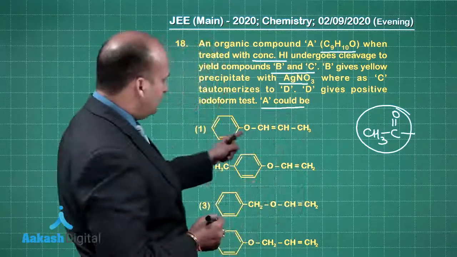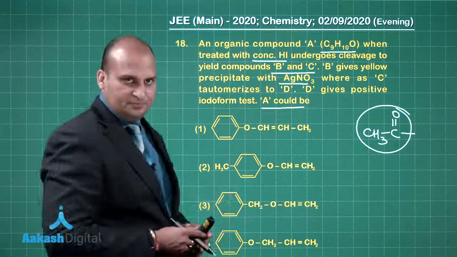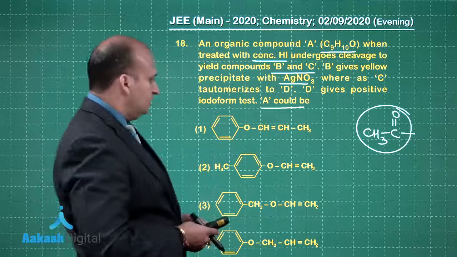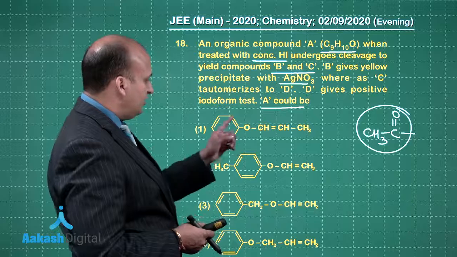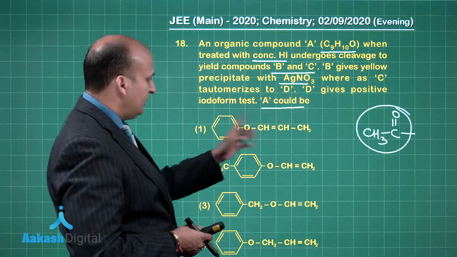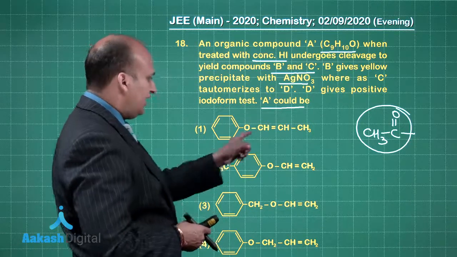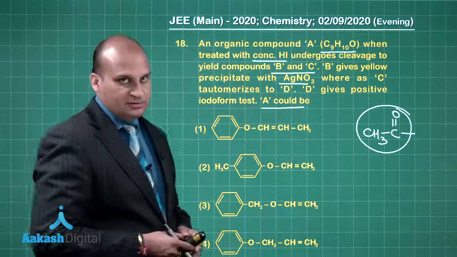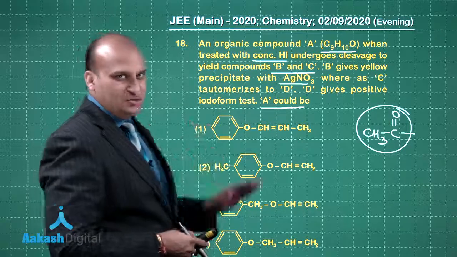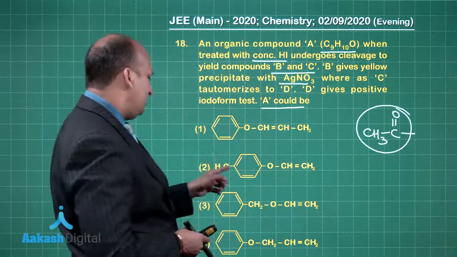See, if I start with this, I will be getting phenol. Fine, that is a must. So, I will be getting phenol over here, and I will be getting this iodide on this vinylic carbon. None of this will work out. So, first is not correct. Let us go to the second one.